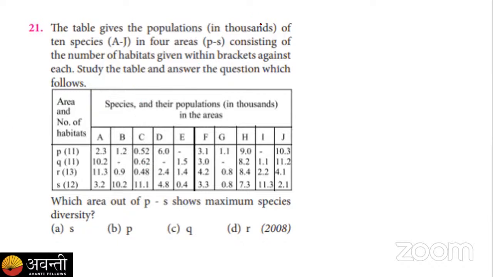These P, Q, R, S consist of the number of habitats given within the bracket against each. Now we have to study the table and answer the question asked below.